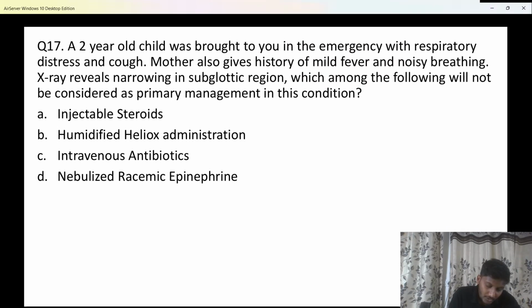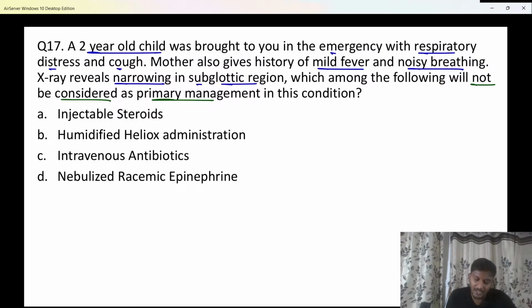So here you have a 2-year-old child who was brought to the emergency with respiratory distress and cough. Mother also gives a history of mild fever and noisy breathing. Noisy breathing is stridor. X-ray reveals there is narrowing in the subglottic region. Which among the following will not be considered as primary management?